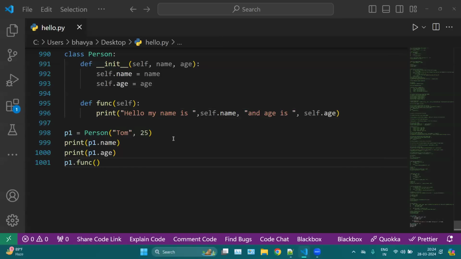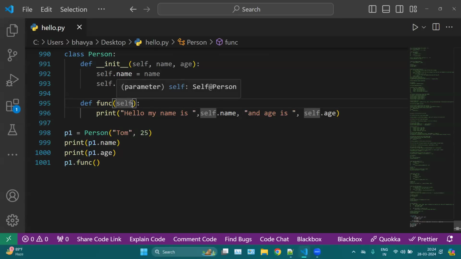ABC is like a keyword. It is same as self. And what is the use of self? Self is mainly used for accessing your elements. Elements means your variables, your functions inside your class. That is the main purpose of self. Now, instead of self, you can use any keyword. ABC, you can use hello, you can use whatever you want.